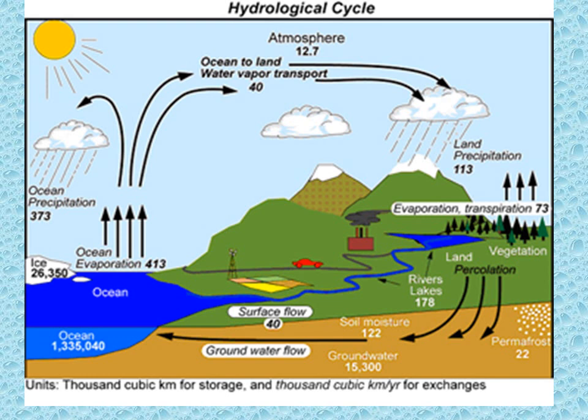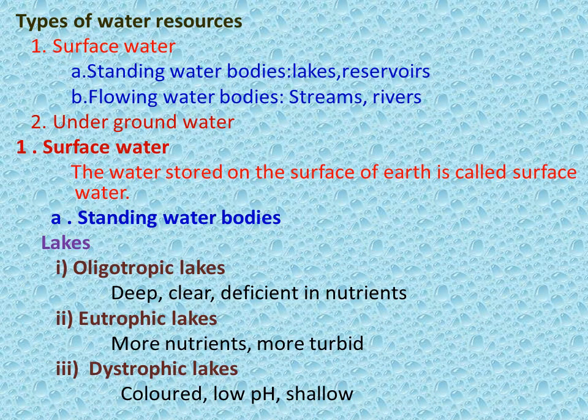Then transpiration from the trees takes place, water percolates from the land to the underground, underground water flows to the water bodies, and surface flow takes place here. So, evaporation, cloud formation, condensation and precipitation, transpiration and respiration. This is the hydrological cycle.